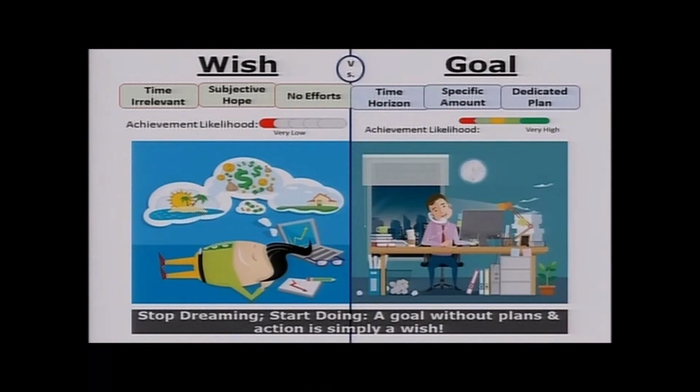So this is again one of the good slides about wishful thinking. If we just wish and we feel that time is irrelevant, there is a very subjective scope, there are no efforts at financial planning, then the likelihood of achieving your financial goals is very low. But if you have a goal-based investment, if you have a fixed time horizon, as I had mentioned, you have a specific amount in mind, you have a dedicated plan for that, then the likelihood of achievement is very high. So stop dreaming, start doing. A goal without plans and action is simply a wish.